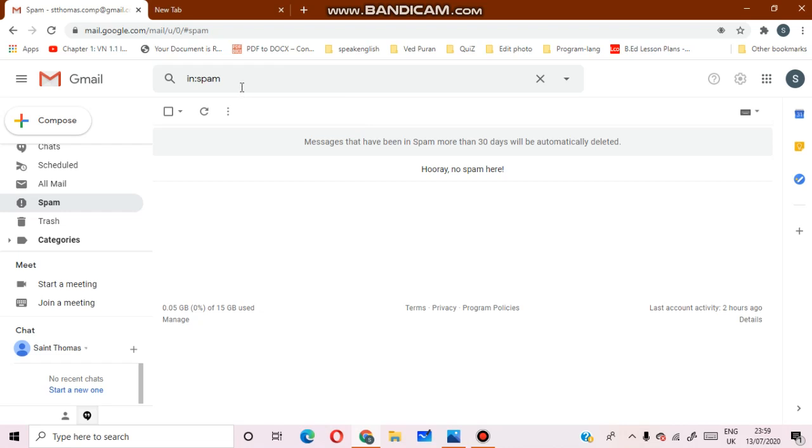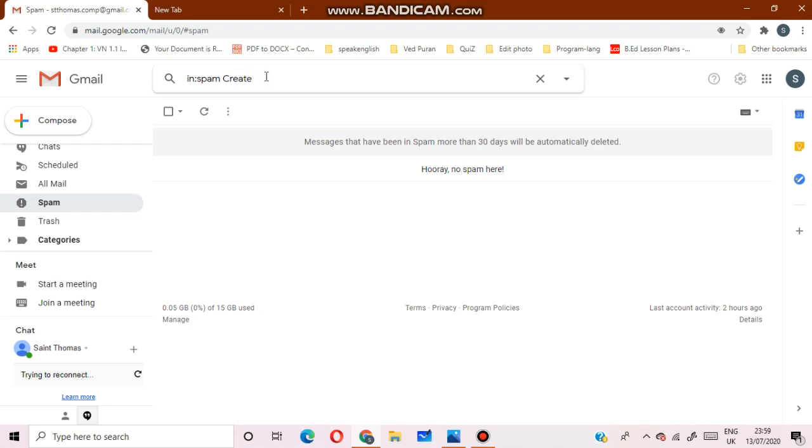Next is adding a filter to stop spam. How will you add a filter? What will you do? You have to write here in this part, create filter.